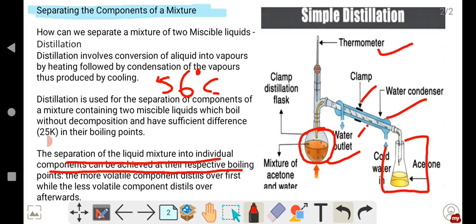So which liquid will start to boil first? Of course acetone, because its boiling point is less, that is 56 degrees.